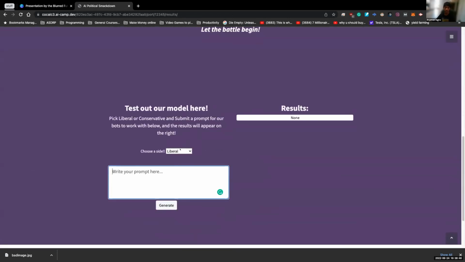All right, so for the input for our project, we choose a side. Do we start with the liberal side or the conservative side? I'm just going to start with the conservative side and then input Donald Trump, because conservatives like Donald Trump, and liberals, well, they don't like Donald Trump, kind of like that.